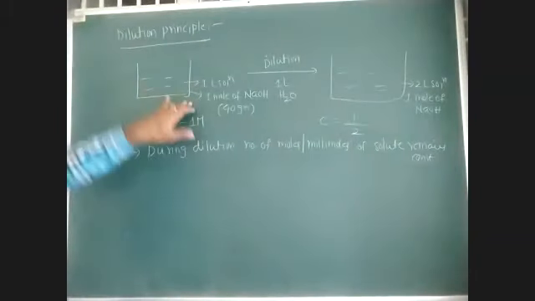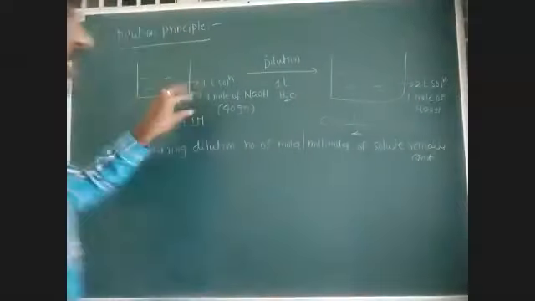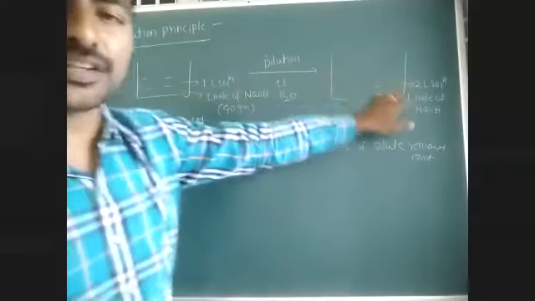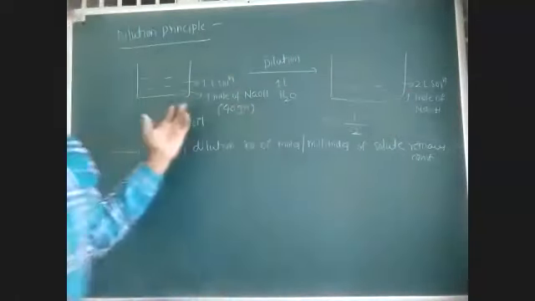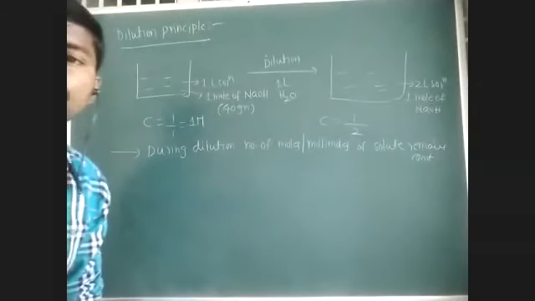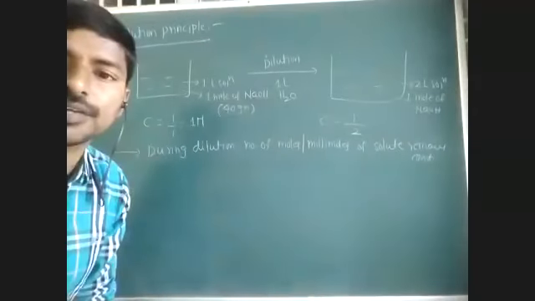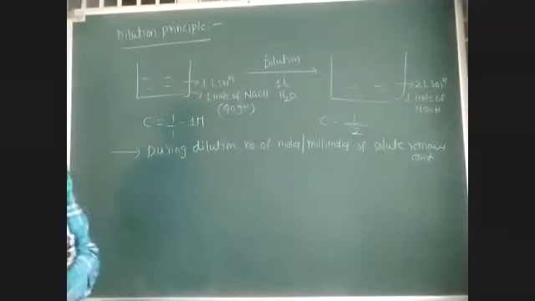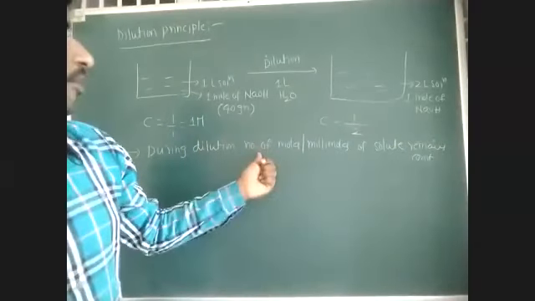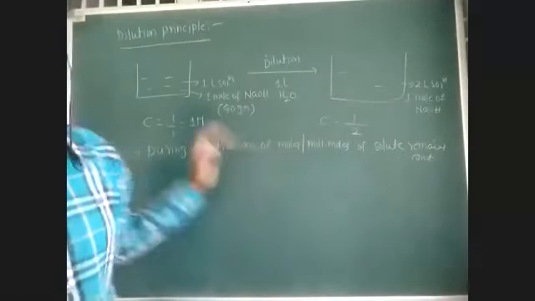The number of moles or millimoles of solute remains constant. Here 1 mole is there, here also 1 mole is there. Here 1000 millimoles of solute is there, here also 1000 millimoles of solute is there. In both cases 1000 millimoles of solute is present. So there is no change in the number of moles or millimoles of solute during dilution.